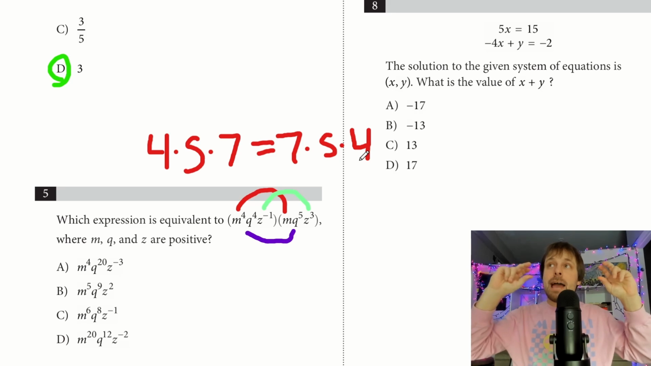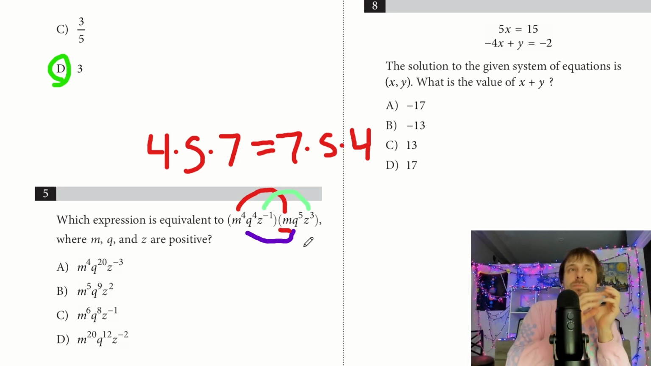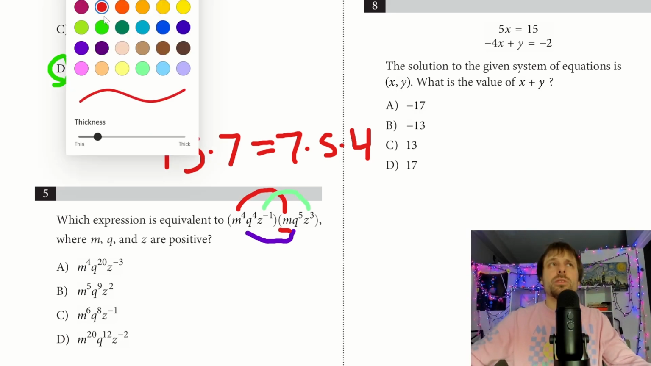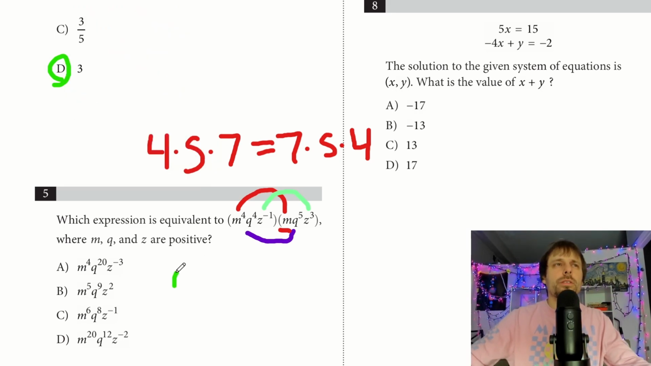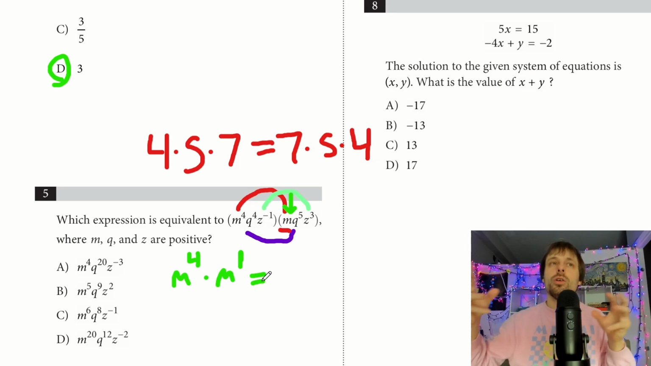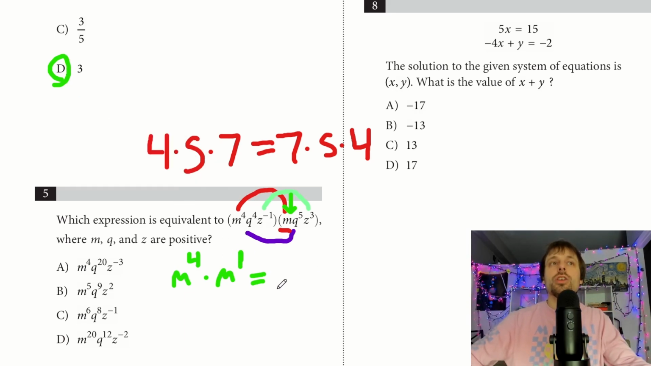So I could take the m, this second m here, and I can just move it to the front and multiply my m's. I can move my q's next to each other, move my z's next to each other, and that's how I'm going to do this problem. So m to the 4th times m to the, remember when we have that invisible exponent, it's going to be 1, right? And how do we do this? When we multiply bases, we do what to the exponents? We add them, right? So it's not going to be m to the 4th. You don't multiply exponents. You multiply the bases and add exponents.